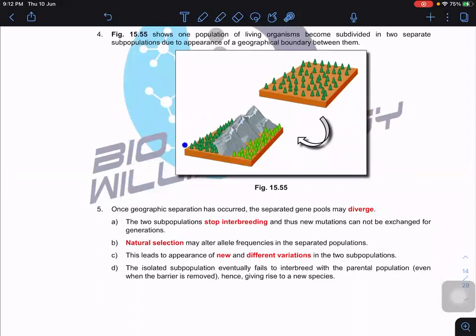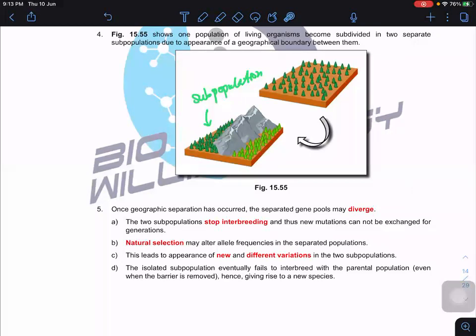If they can't interbreed, whatever natural selection takes place in subpopulation A and subpopulation B is separate. We call these subpopulations. The two subpopulations can no longer interbreed, there is no gene flow, natural selection and mutation take place, so they genetically diverge. For example, this site may have a certain predator or more sunlight, and this one less sunlight. Over a long period of time mutation takes place and there is no constant gene flow.